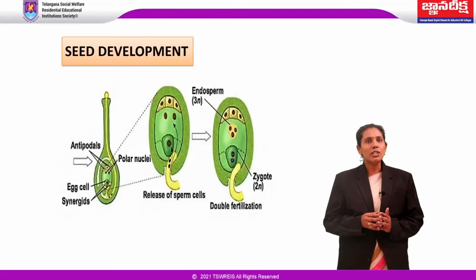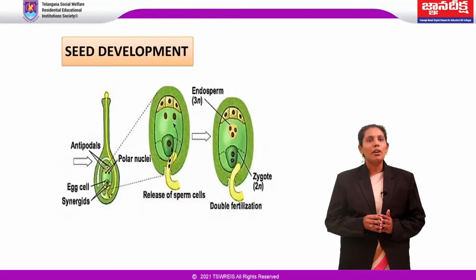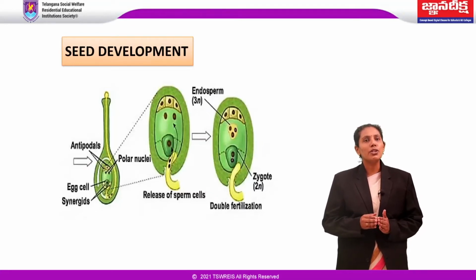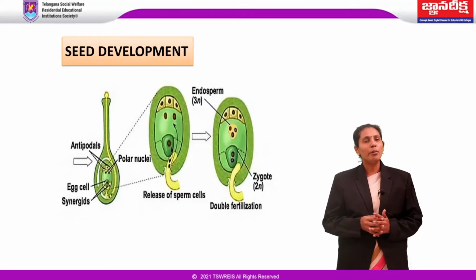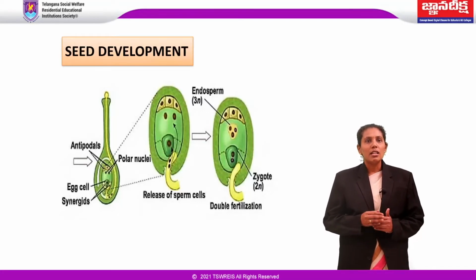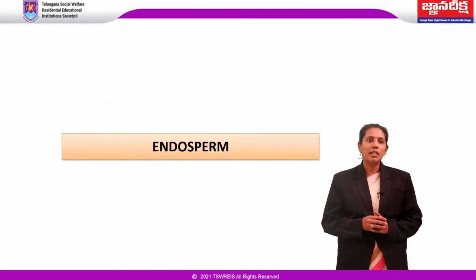The cells of this tissue are filled with reserve food materials and are used for the nutrition of the developing embryo. Endosperm may be completely consumed by the developing embryo before seed maturation. Such seeds are called non-endospermic seeds or exalbuminous seeds.